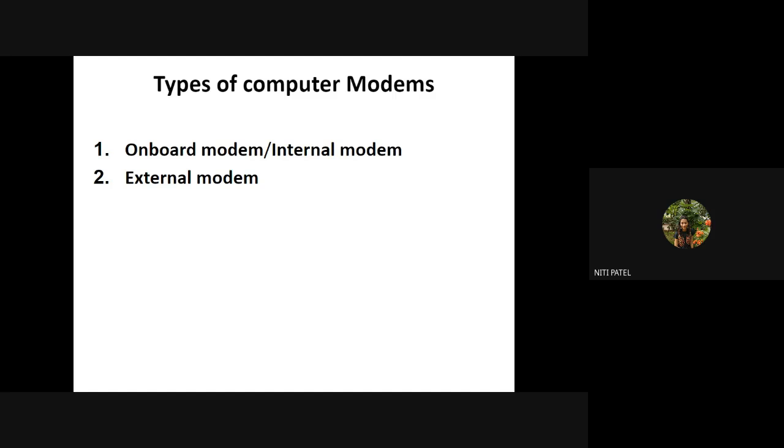ओके, now how to identify कि आपके मदरबोर्ड में PCI है कि AGP है कि ISA है. If it is black in color, it is ISA. If it is brown in color, it is AGP, and if it is white in color, it is PCI. ठीक है, तो अगर आपके मदरबोर्ड पे व्हाइट कलर दिखा तो आप मॉडेम ला सकते हो. ब्राउन या ब्लैक दिखा तो आप मॉडेम नहीं ला सकते हो. अगेन इफ इट इज ब्लैक you can put, but black doesn't come only. It is either white or brown with white. Brown with white है तो भी आप ला सकते हो.